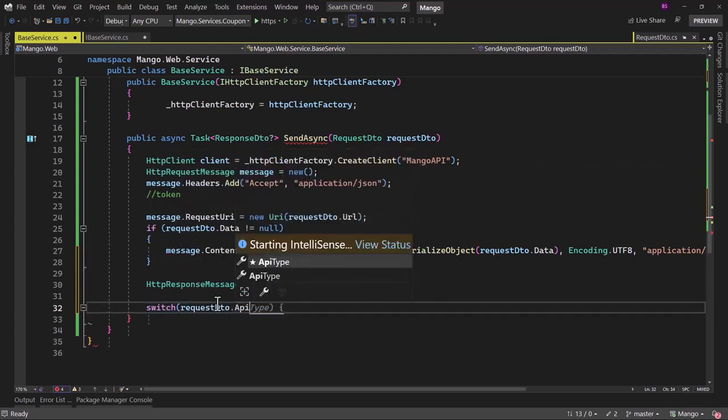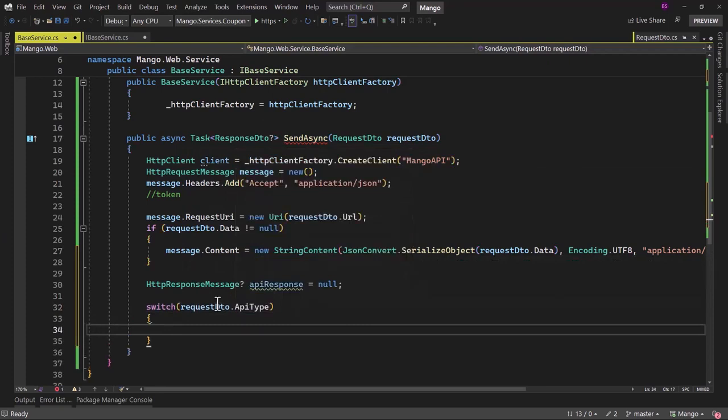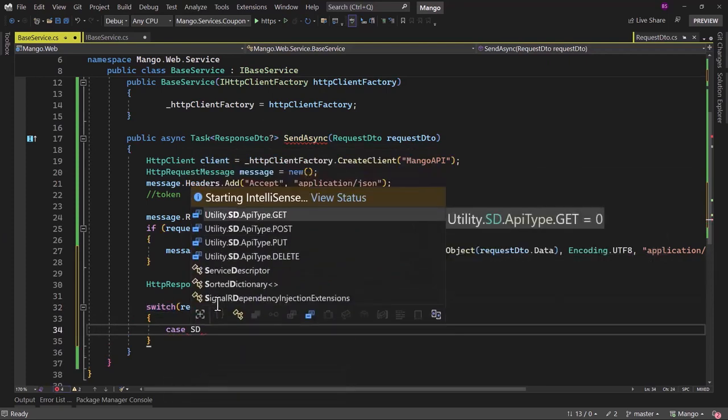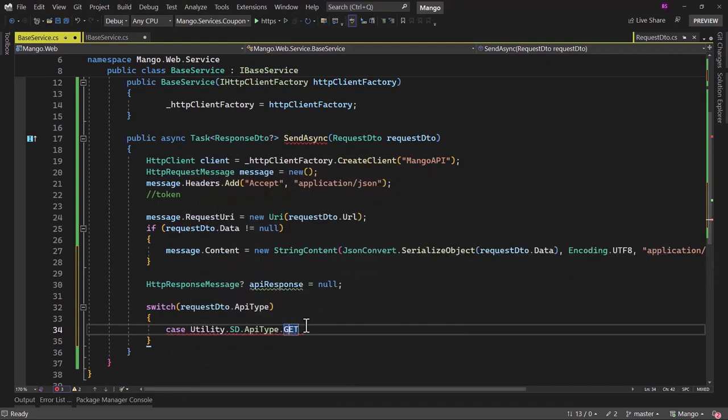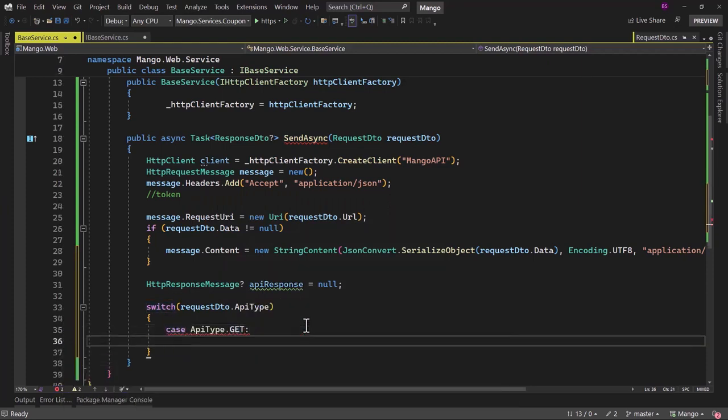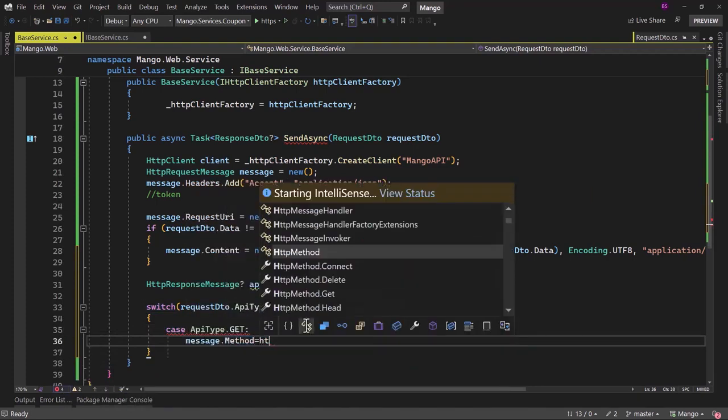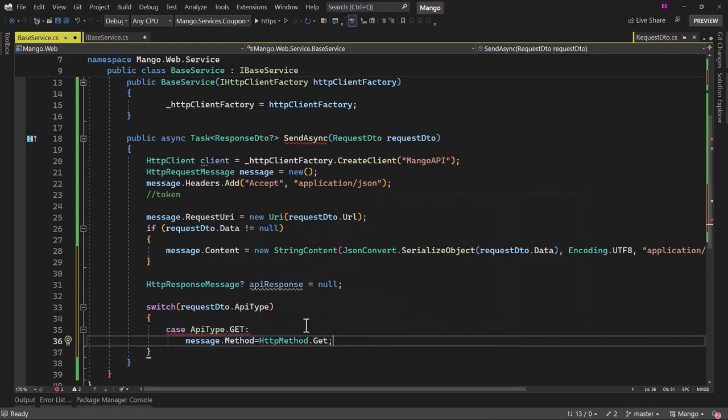So on requestDto.ApiType, we will be adding case. We have that in static detail. So if that is a GET here, let me remove this and add a using statement. Perfect. If it is a GET here, we can say message.Method is equal to HttpMethod.Get.